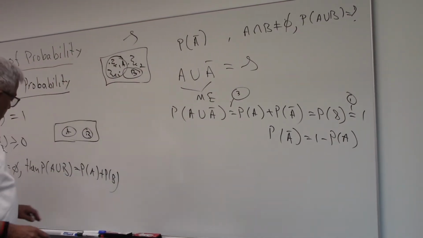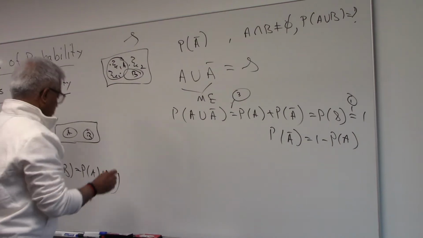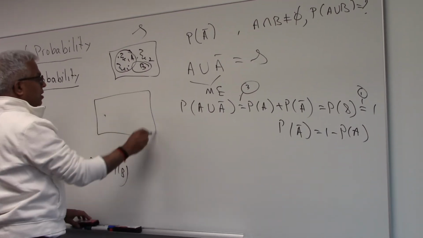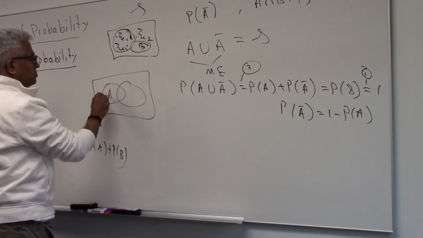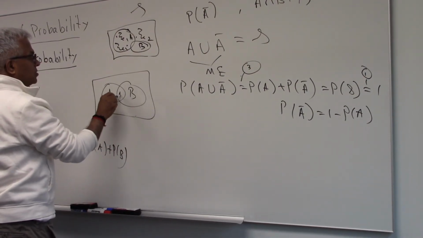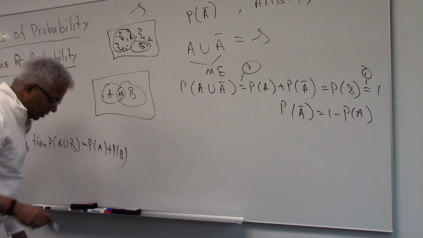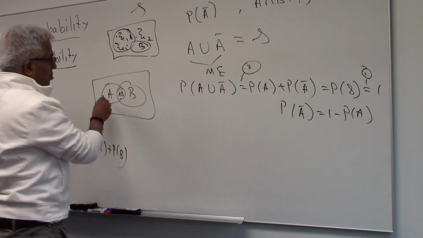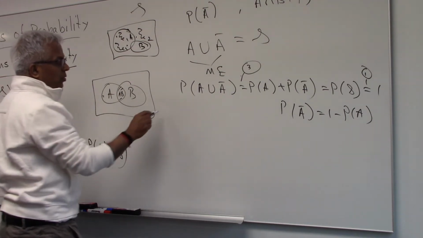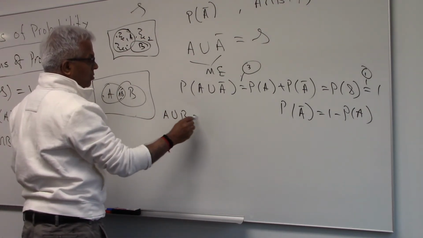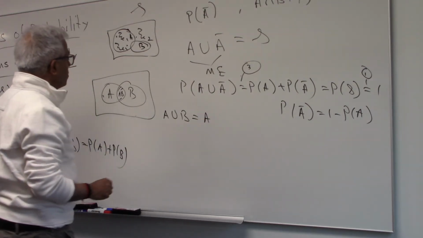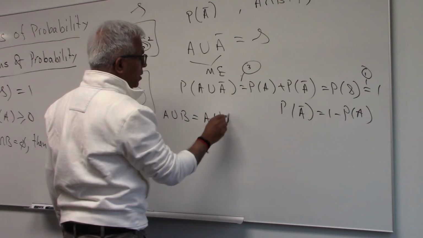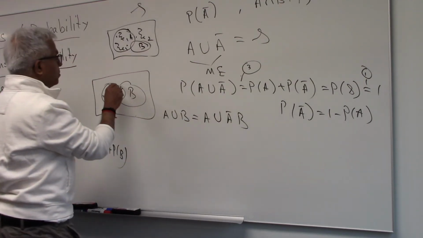Similarly, if you want to do the other one, this is a case where A and B are not mutually exclusive. So they are like this. A is here, B is here. And this region is A intersection B. Notice that A union B, you can also write as A union A bar B, because A bar B is this region.